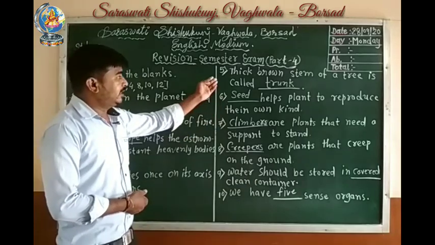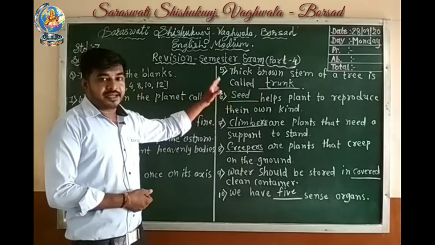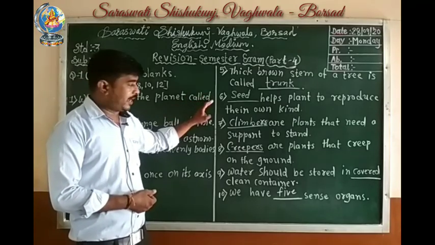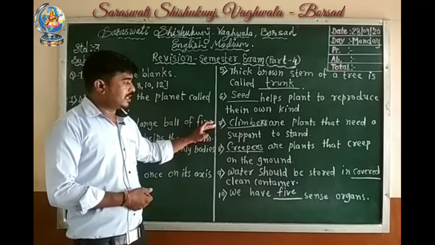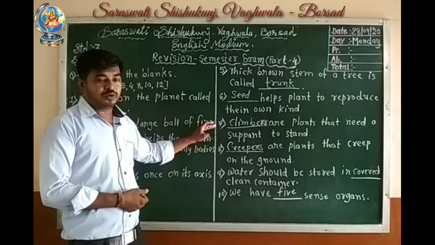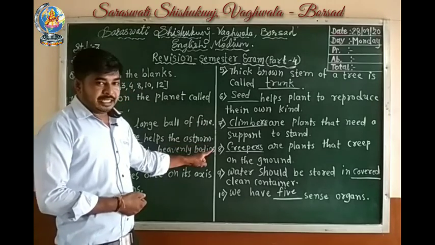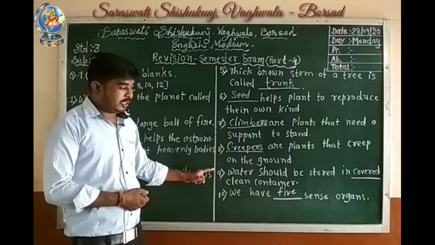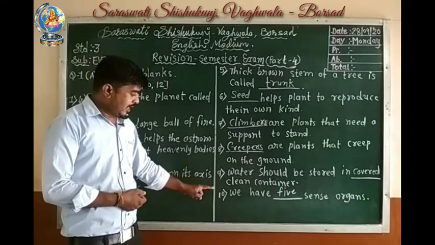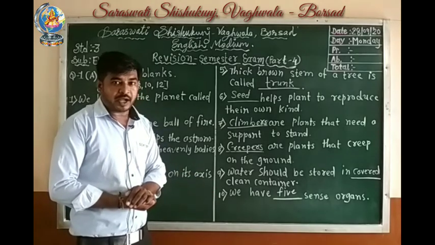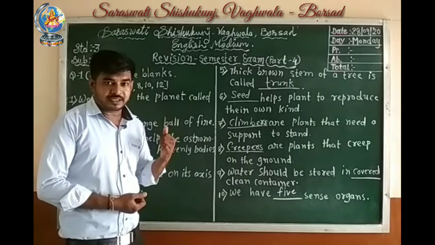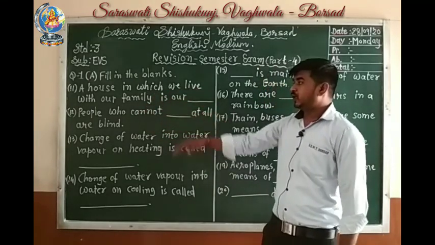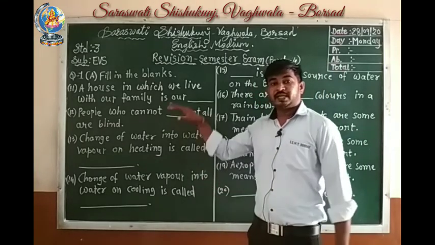Let's revise all. Thick brown stem of a tree is called trunk. Seeds help plants to reproduce their own kinds. Seventh, climbers are plants that need a support to stand. Eighth, creepers are plants that creep on the ground. Water should be stored in covered clean container. And tenth one, we have 5 sense organs. Let's see others. 11 number, a house in which we live with our family is our, what can we call it?